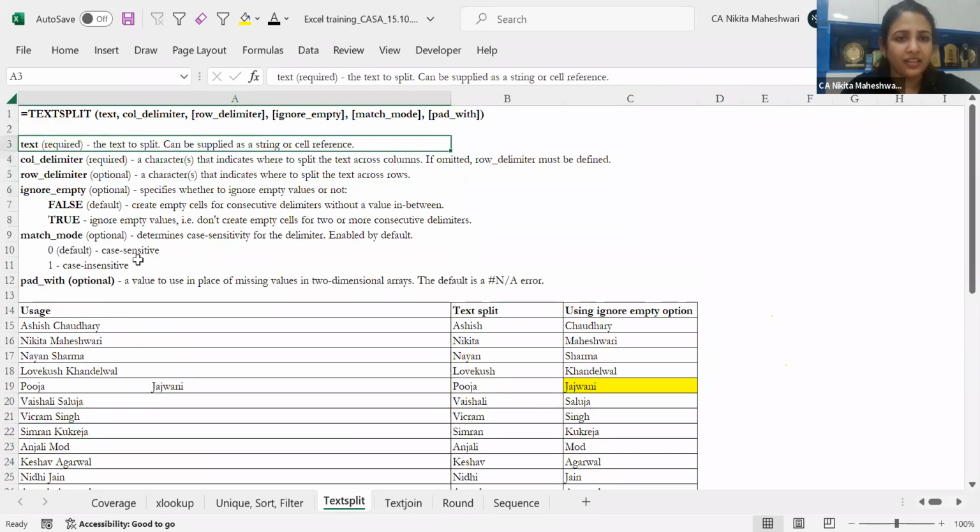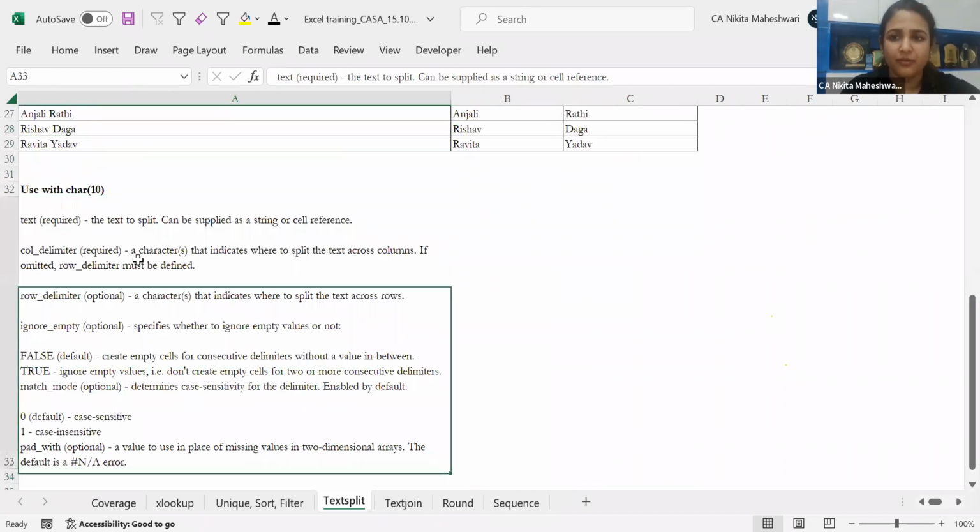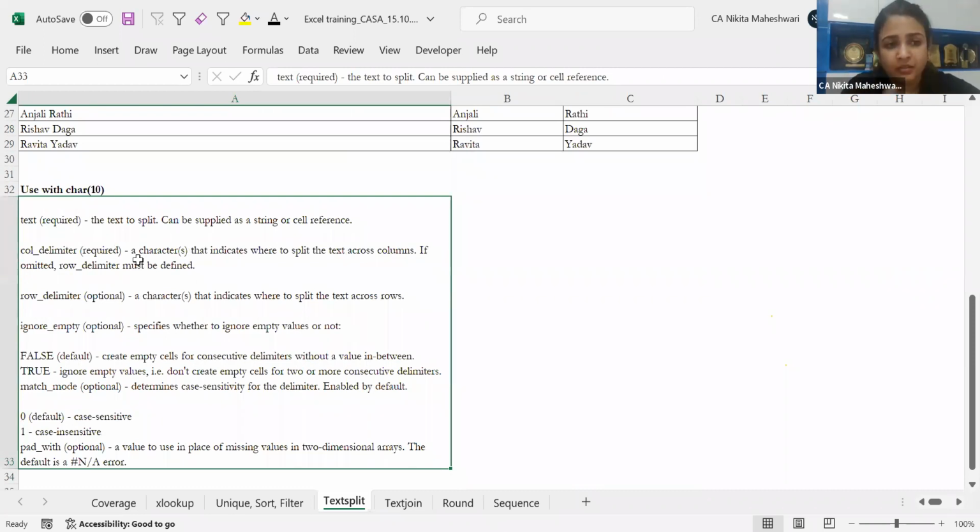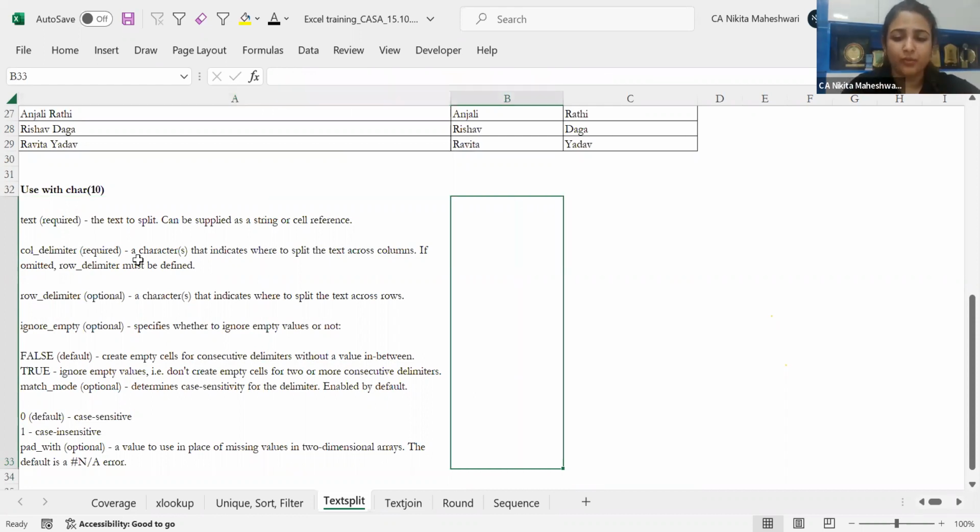So here you can see this is what I had made for you, that these are the attributes, arguments in this formula. This is for this, this is for that. I had copied it from the net somewhere and then I had split it. So now how are you going to split this particular thing? For this, we'll have to understand one